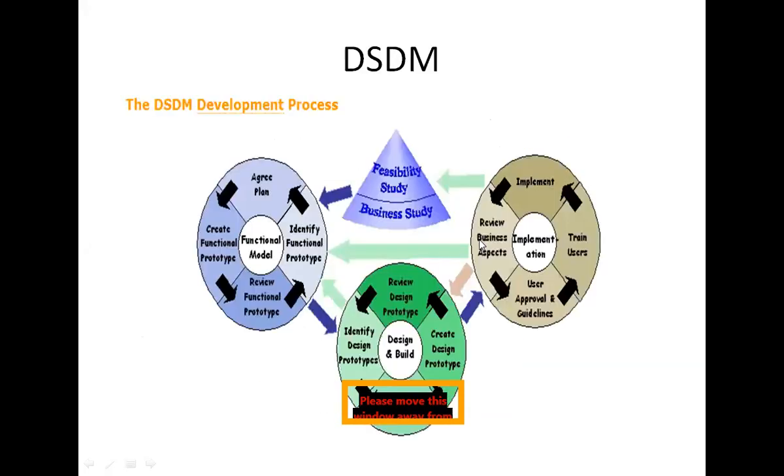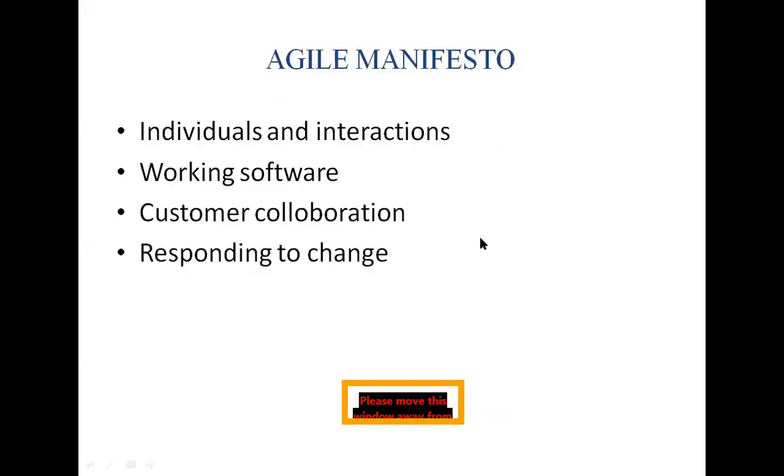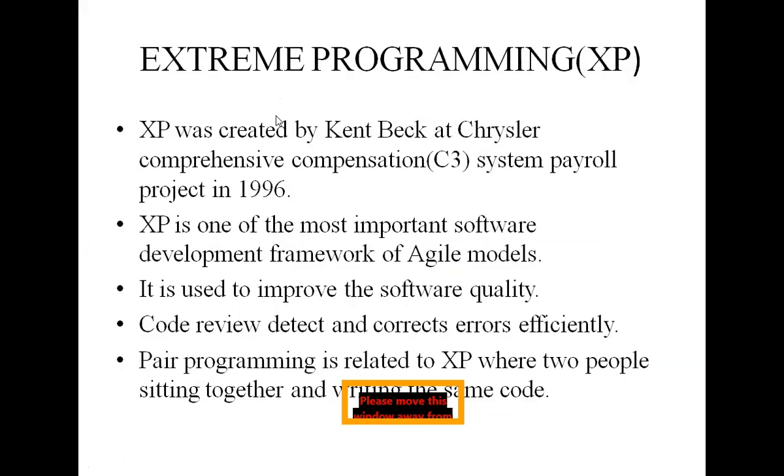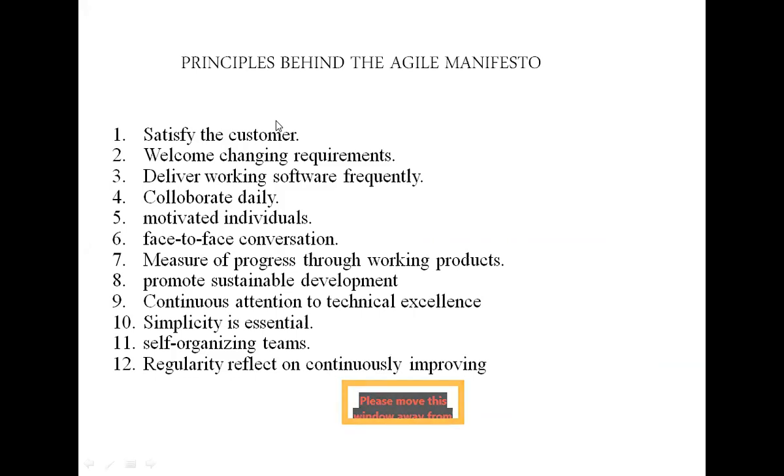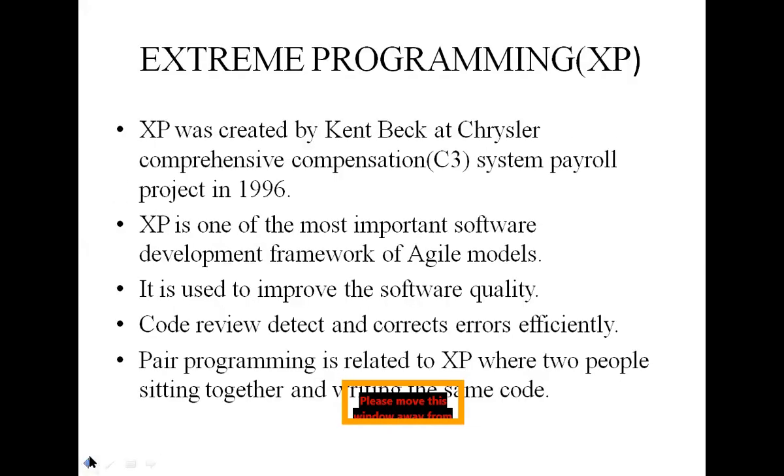See here. This is the Agile model and this is the Agile manifesto. These are the principles behind the Agile manifesto. This is extreme programming.